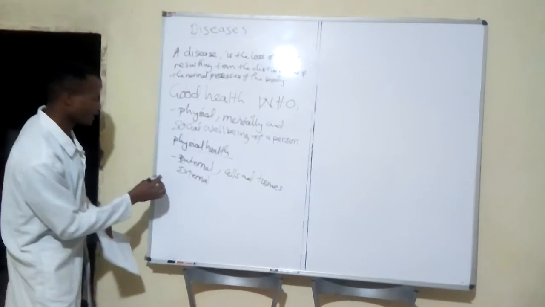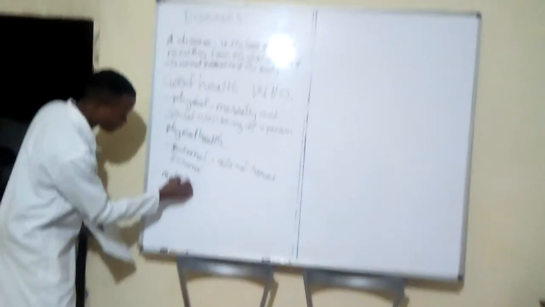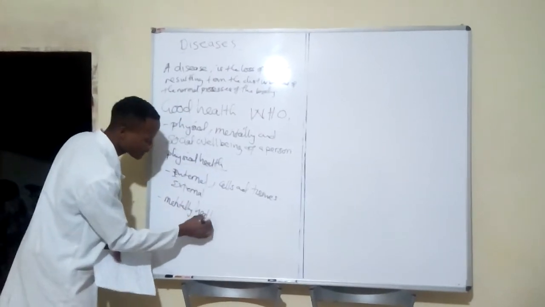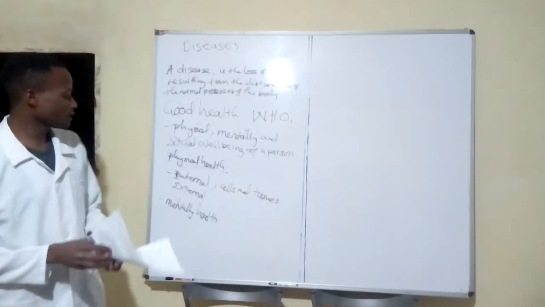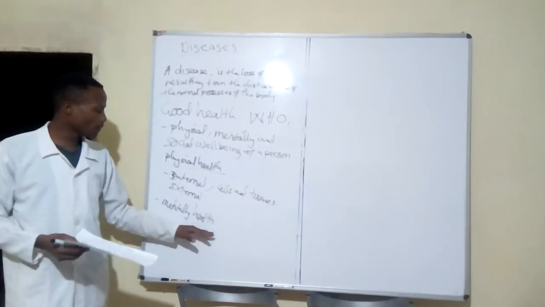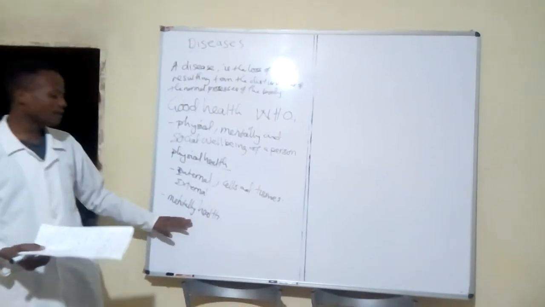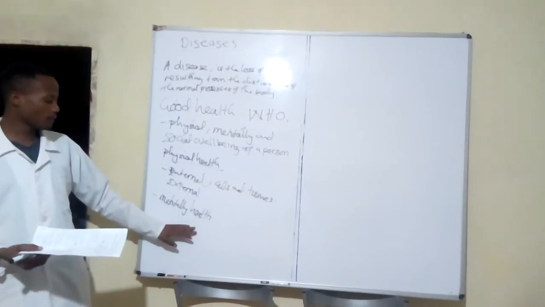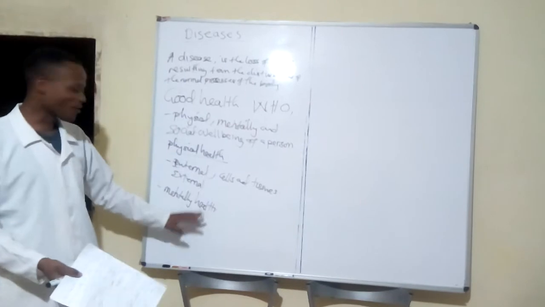Then mental health. Mental health is when a person is able to cope with the stresses of normal life. If you are able to cope with the stresses caused by normal life, that is what is called mental health. It means you are okay mentally. You are able to get over the problems which we always face.